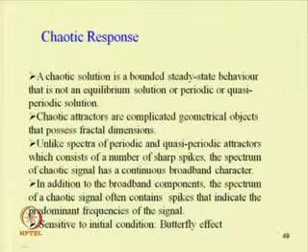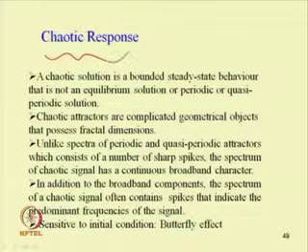And now, let us see, after studying the fixed point response, periodic response and quasi-periodic response, the other remaining type of response in case of a nonlinear system is the chaotic response. So, a chaotic solution is a bounded steady state behavior that is not an equilibrium solution or periodic solution or quasi-periodic solution.